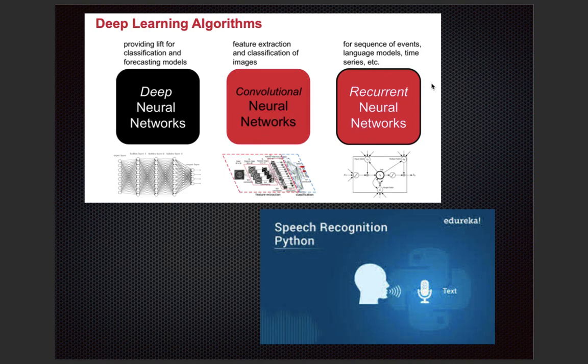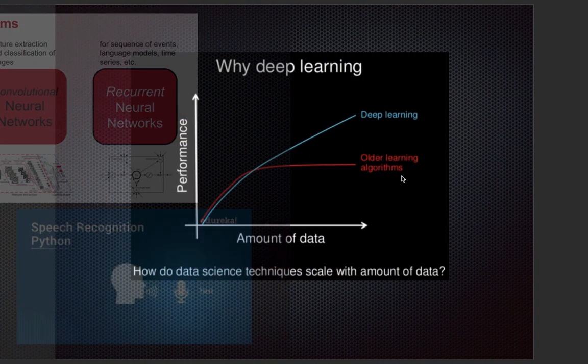Recurrent neural networks are used for sequences of events, language models, and time series. These days we have speech recognition, voice recognition, ads prediction and all. All these things can be done by neural networks. You see in daily life, these are all used.